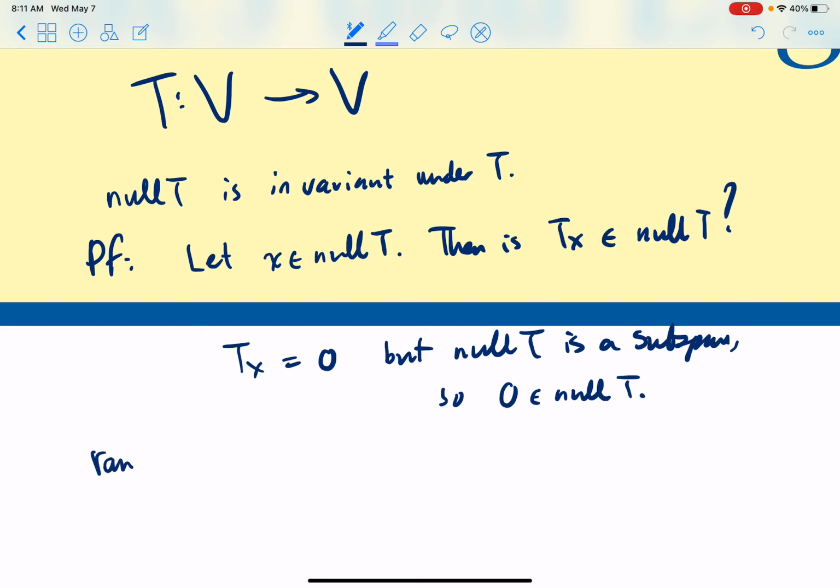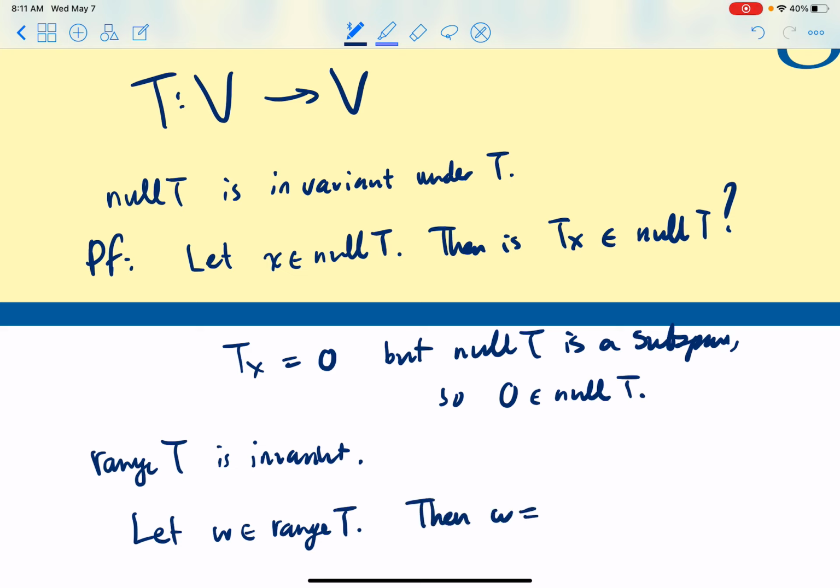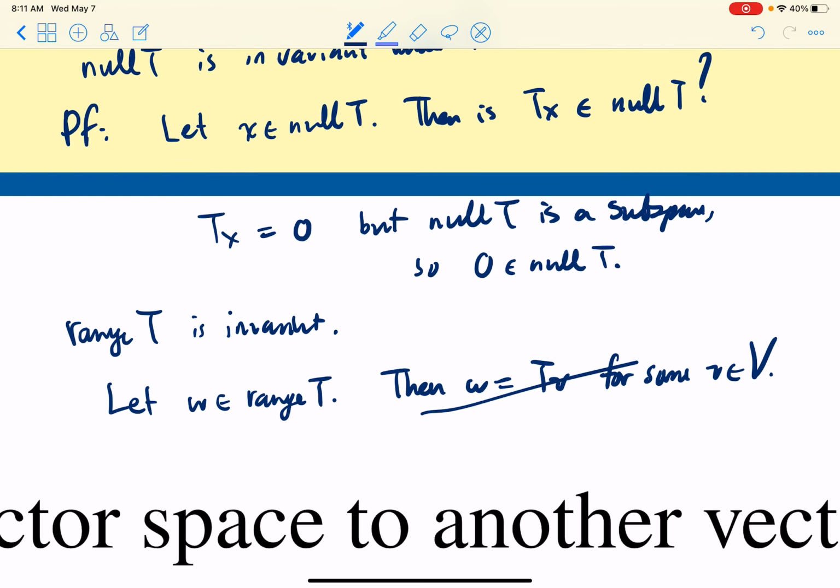Also, the range of T is invariant. So let w be in the range of T, then w is equal to Tv for some v in V. That's the definition of being in the range. But actually, we won't even need that. All we need to check is just is Tw in the range? If yes, then the range of T is invariant.